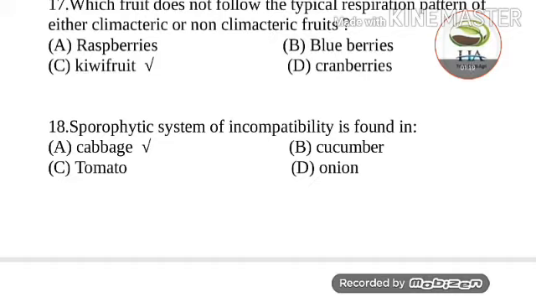In cole crops, the sporophytic self-incompatibility exists, wherein the incompatibility reaction is governed by the genotype of the pollen producing plant, and it is controlled by a series of alleles at a single locus S. Other than vegetables, in fruits, mango, aonla, and cocoa, sporophytic self-incompatibility is found.